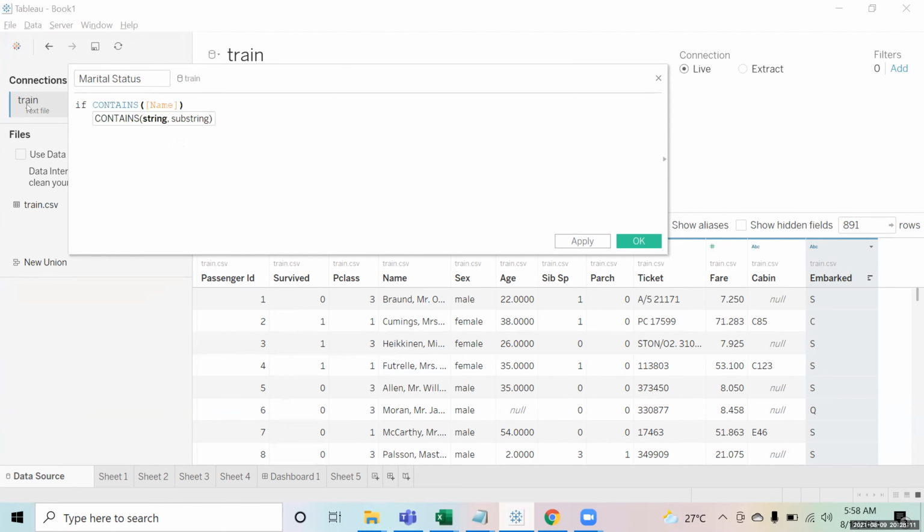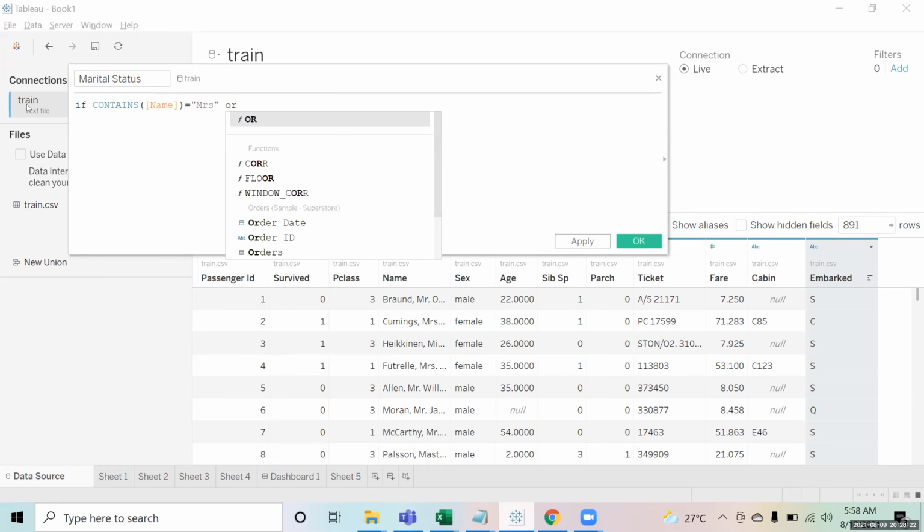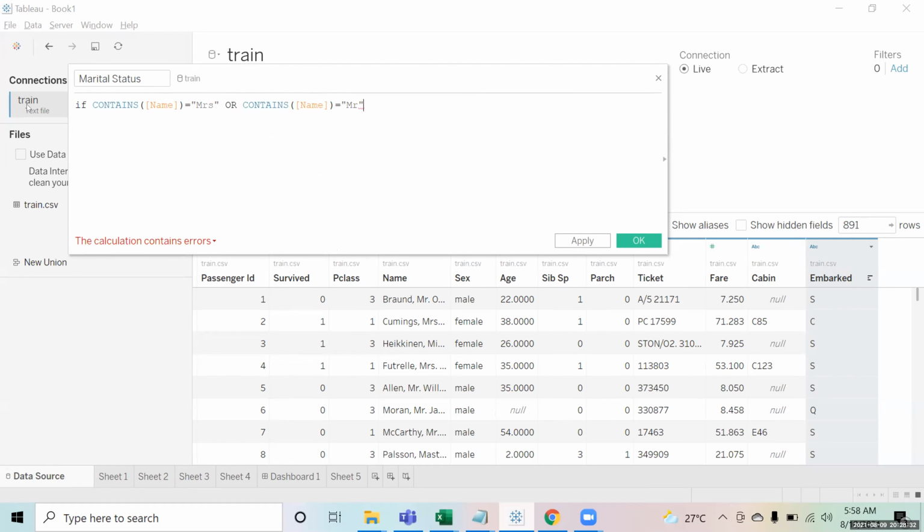If name contains this value of Mrs., or I am saying contains name equals to Mr. If the name contains Mrs. or Mr., right? Or,